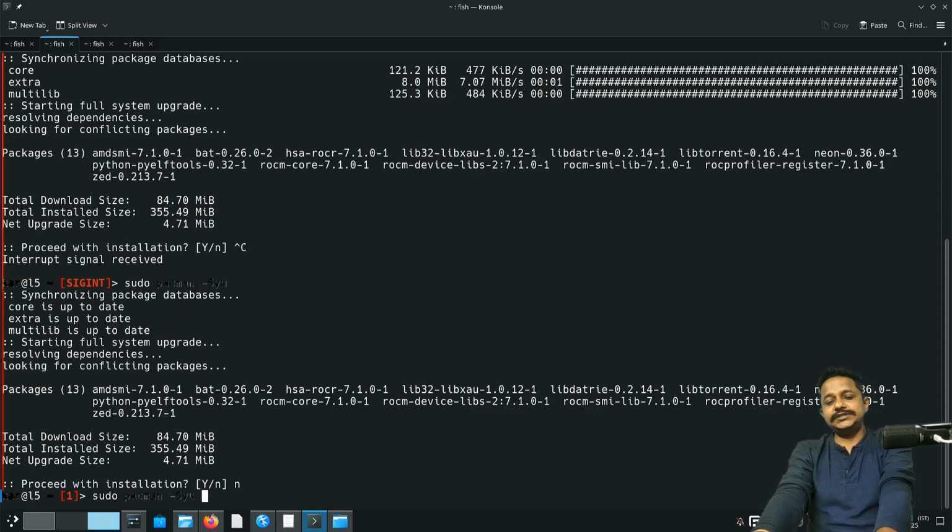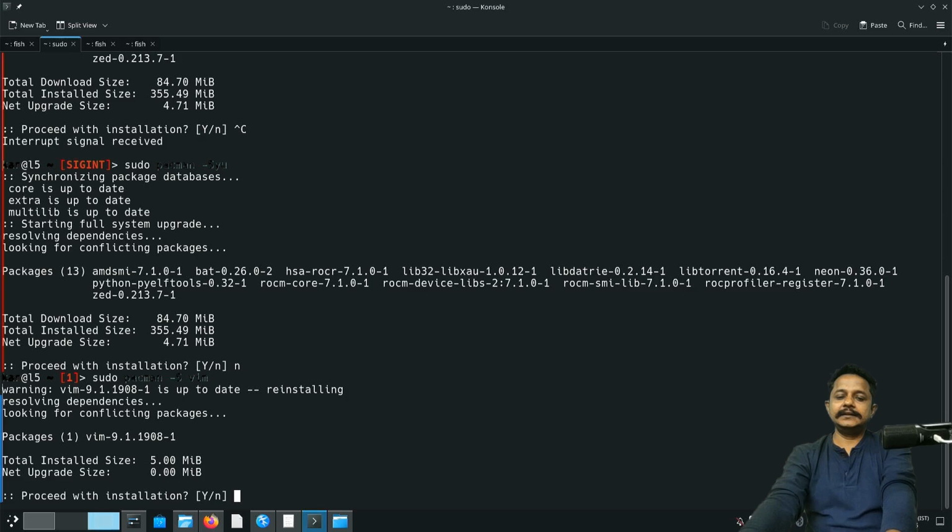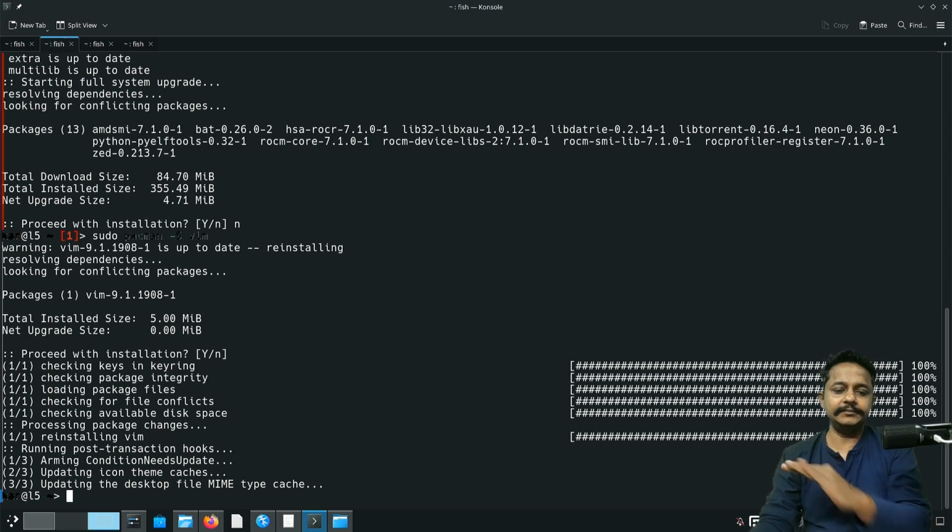What about installing some package? Like if I want to install Vim, it would be simply sudo pacman -I or install, as my intuition goes. But no, it is -S then vim. The Vim package is 5 MB. Let's proceed. It will be installed in a moment. That's it.